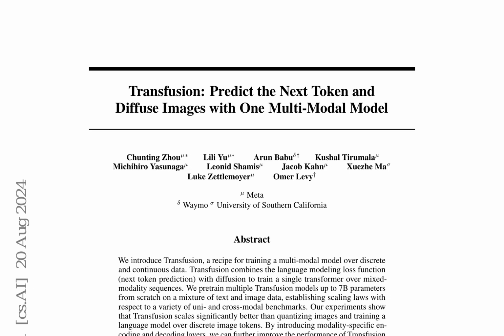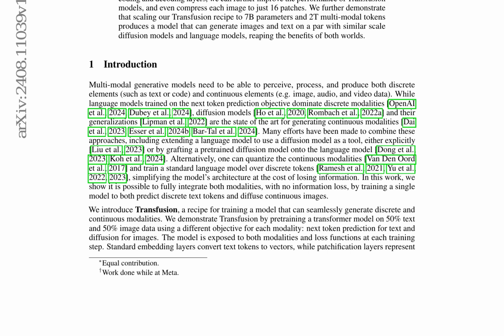The Transfusion model utilizes standard embedding layers for text tokens and patchification layers for images, which are processed using causal attention for text and bidirectional attention for images. A decoding algorithm has been developed that combines the standard practices of text generation from language models and image generation from diffusion models. In comparison to the Chameleon approach, Transfusion models scale better in every combination of modalities.